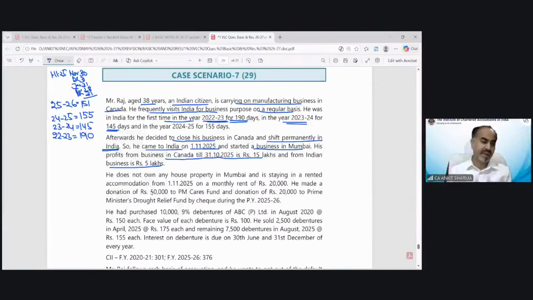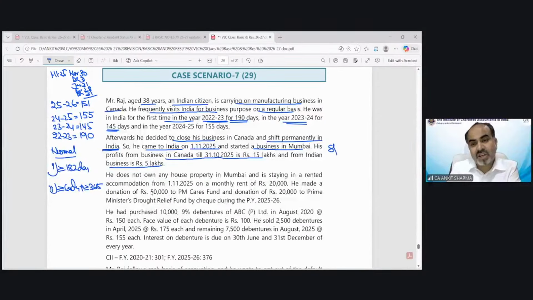First of all, tell me whether it's a special case scenario question or a normal case scenario question. If you say it's a normal case scenario question, then I have to apply both conditions: more than or equal to 182 days, and the second one, more than or equal to 60 days plus more than or equal to 365 days.